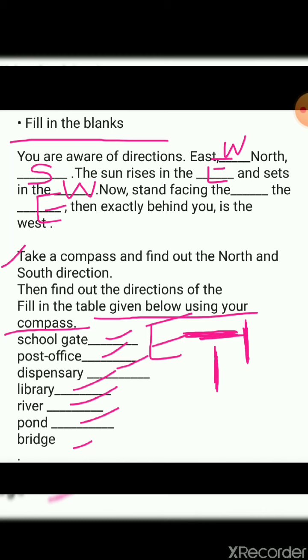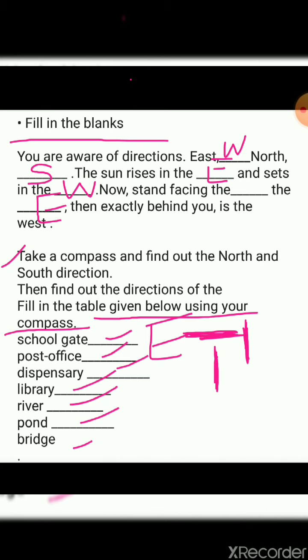After having a compass, see where is the kitchen, in which direction is the kitchen. Then see which direction is the bedroom. Then see the other parts of your house, right, in which direction they are, and note it down. Okay, so it is going to help you student to know the direction of different rooms of your house. In which direction is every place in your own house. That would be very easy for you to understand direction. This is an activity and you need to do it.